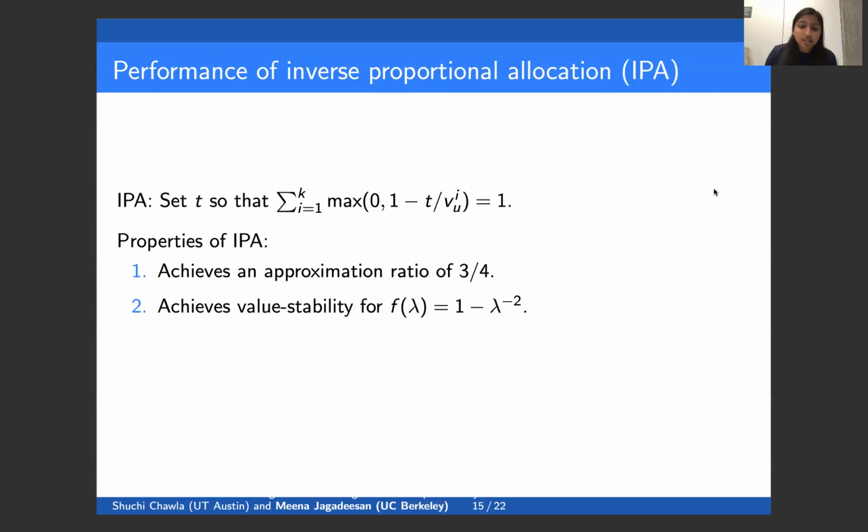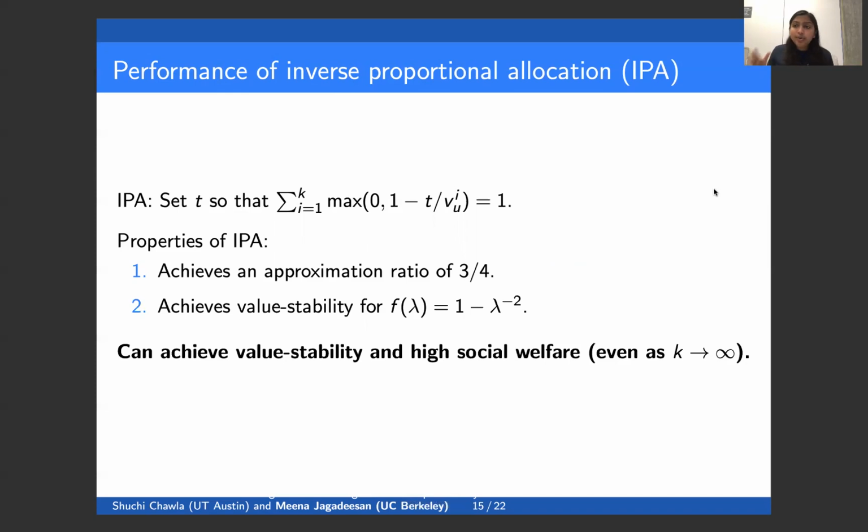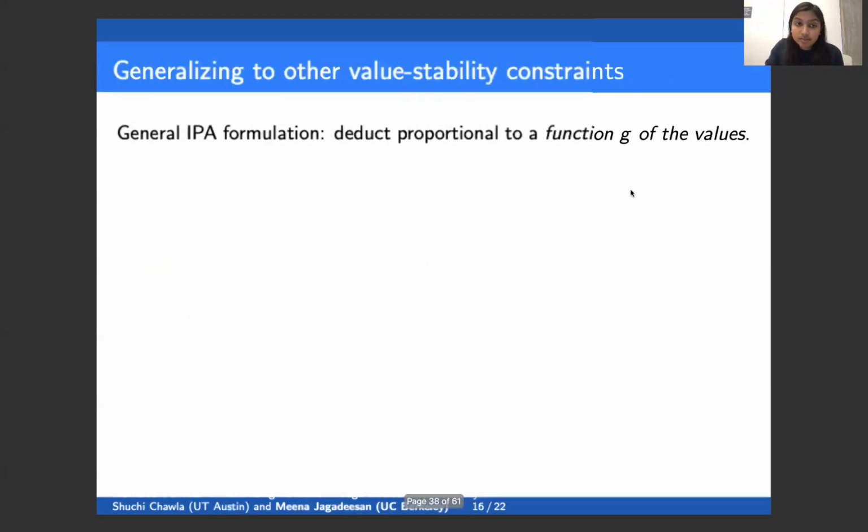And then we also show it achieves value stability for this function f of lambda equals 1 minus lambda to the -2. So this is in particular within our family of allocation algorithms. So the takeaway here is that inverse proportional allocation achieves value stability and a high social welfare even as k goes to infinity. So from this perspective, it's achieved significantly better trade-offs between value stability and social welfare than proportional allocation.